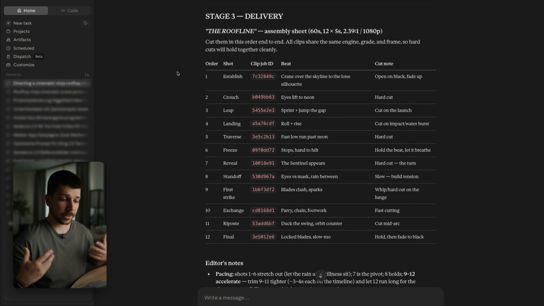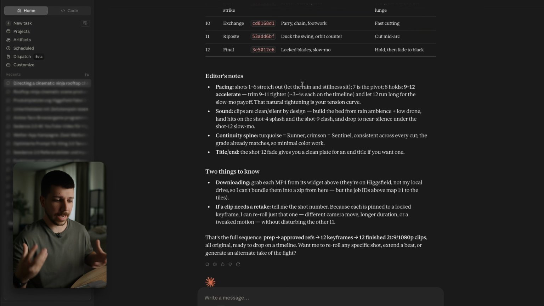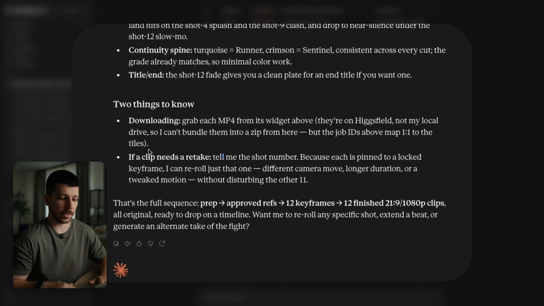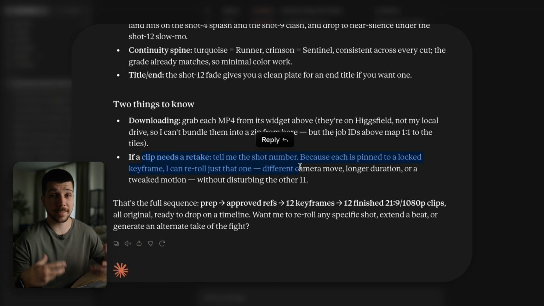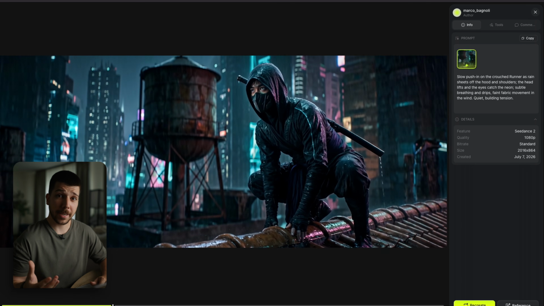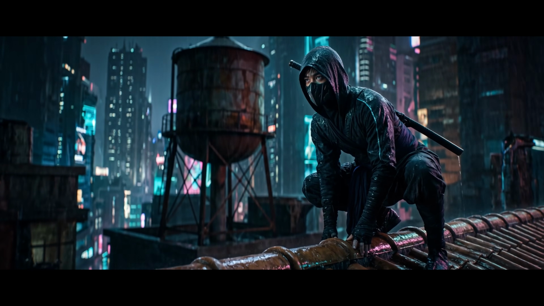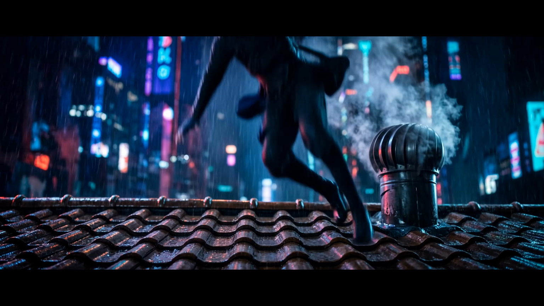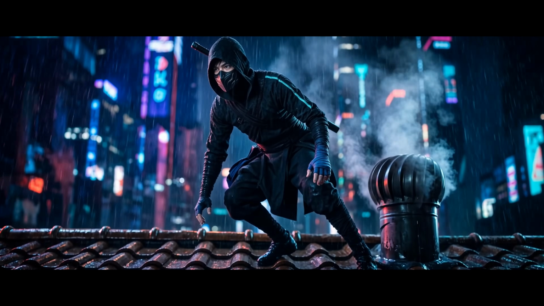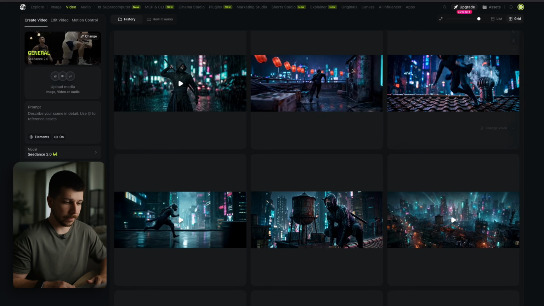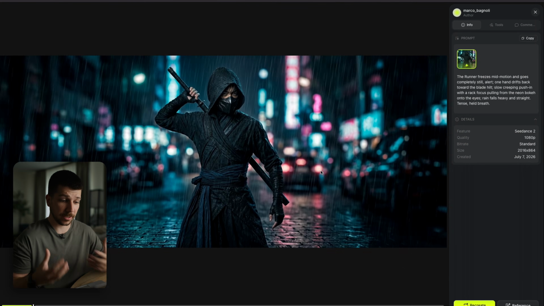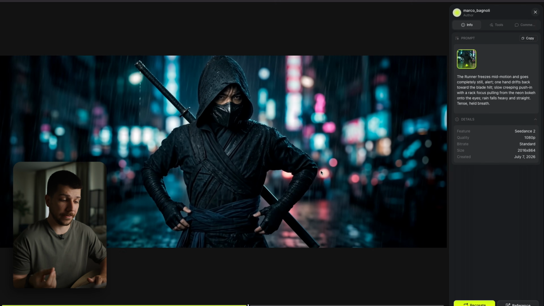We're done with the video generation from Opus, and you can actually see we get a little guideline where we should put every clip in the timeline. Also here some extra notes on how I should handle some of these clips when I think they don't work. He also gives me the option, when I have anything to criticize, to generate a new video. But we already have the first problem with Opus. He doesn't generate any video with audio. All of them are mute. As you can see, every clip right now doesn't have audio at all, which is very annoying because sound design for such a complex thing, a fight scene, is very hard to do.